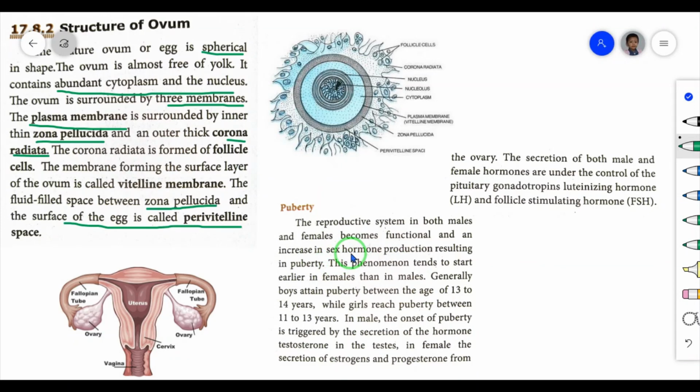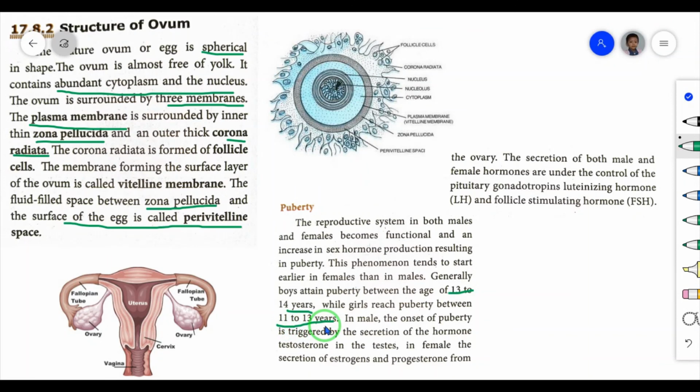The reproductive organs produce the sex hormones. This phenomenon starts earlier in females than in males. Comparing to males, females attain the puberty stage first. Generally, boys attain puberty between the age of 13 to 14 years, while girls reach puberty between 11 to 13 years.